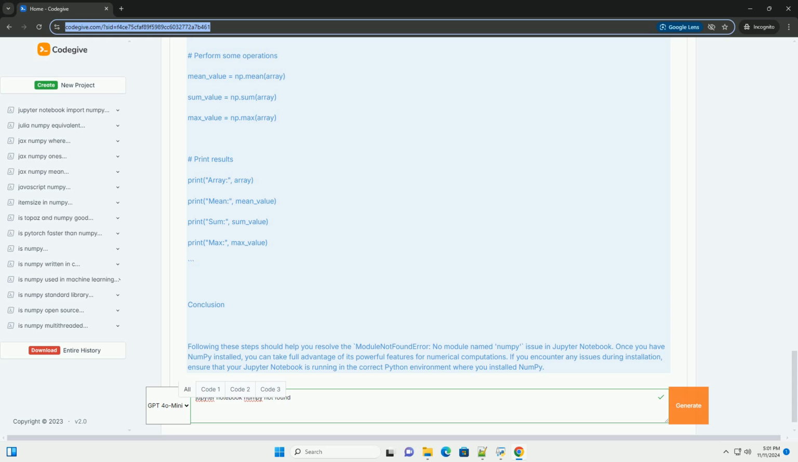Step 2: Check if numpy is installed. To check if numpy is installed, next, you can check if numpy is installed in that environment by running the following code.